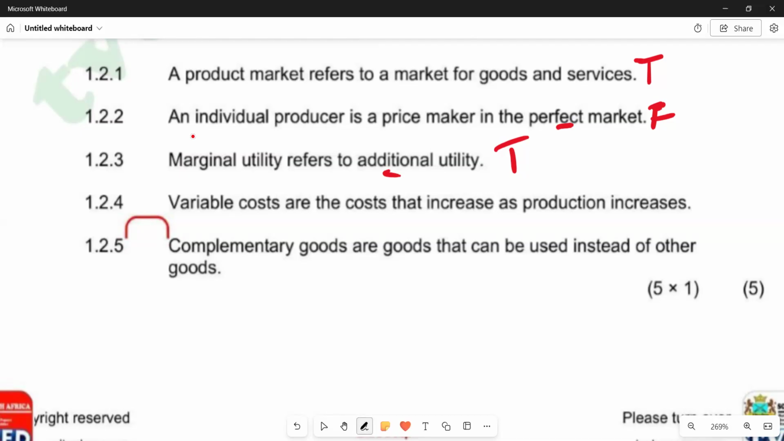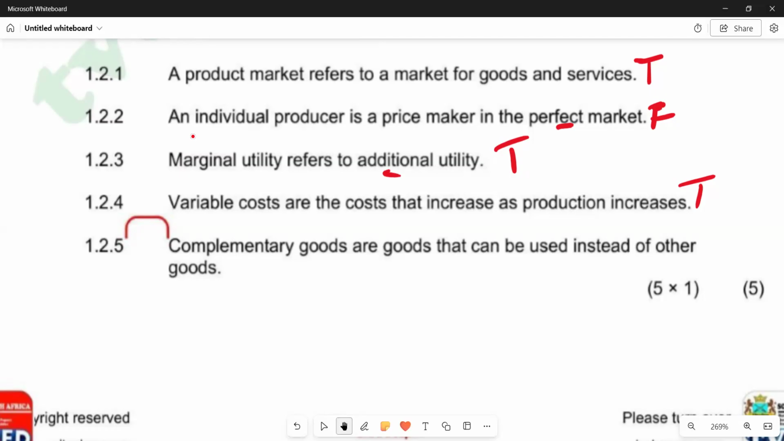So we're saying this statement is true. Then 1.2.5 reads: complementary goods are goods that can be used instead of other goods. We know that this description of goods being used instead of other goods applies to substitute goods. Substitute goods are goods that can be used in place of the other. For example, tea and coffee can be used in place of the other. You can use coffee instead of tea. So those are substitute goods.